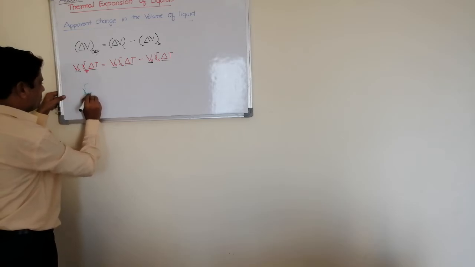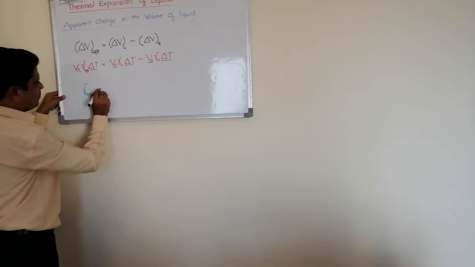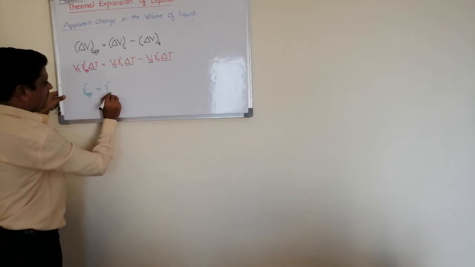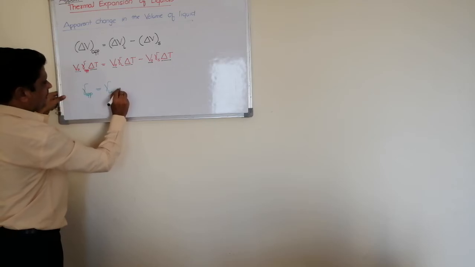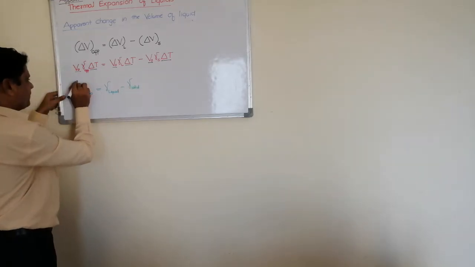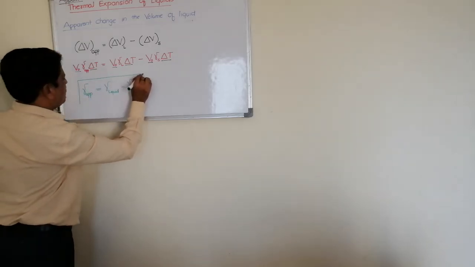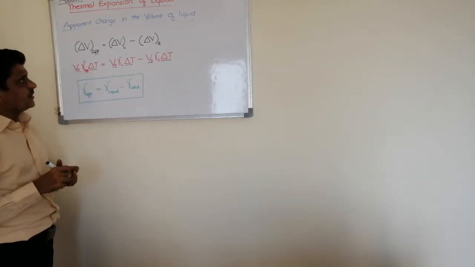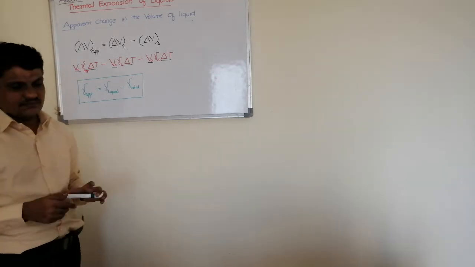apparent coefficient of volume expansion is equal to gamma of liquid minus gamma of the solid container. This is a very important relation to be remembered. Okay, note down.